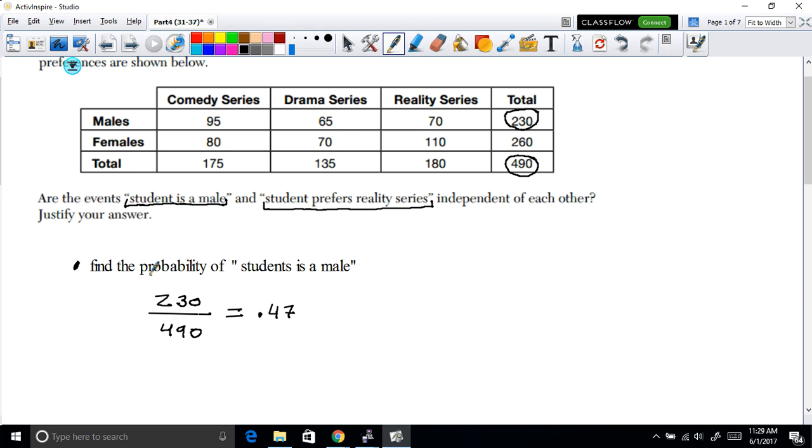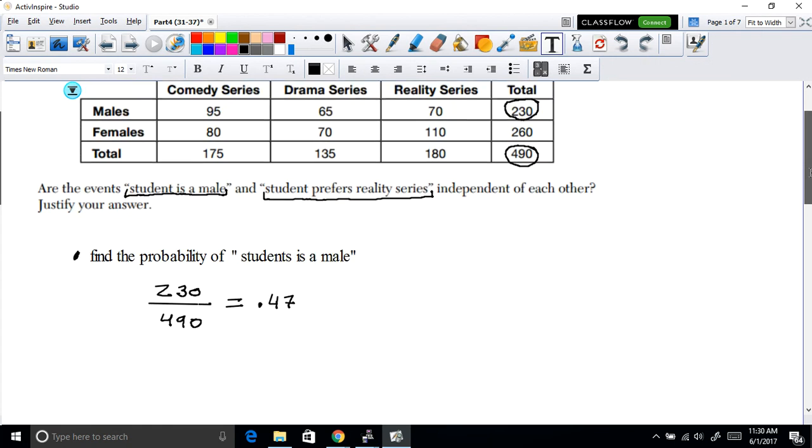And again, to find the probability, it's always the event divided by the total. There are 230 male students, and we divide by all the students. So this is the probability for students who are male.